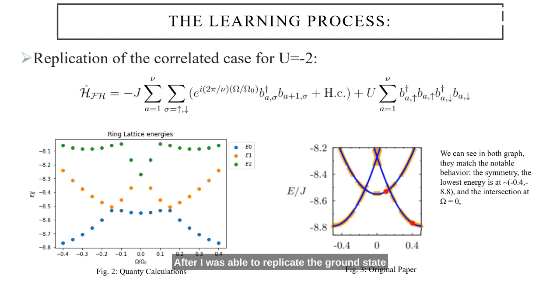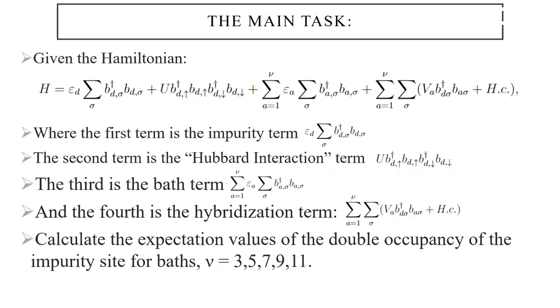After I was able to replicate the ground state energy with Quanti, I was confident in my ability and was able to replicate the following Hubbard interaction case of U equals -2, where we can see a strong resemblance between the two plots. The right side is the original and the left side is the Quanti replicated calculations.